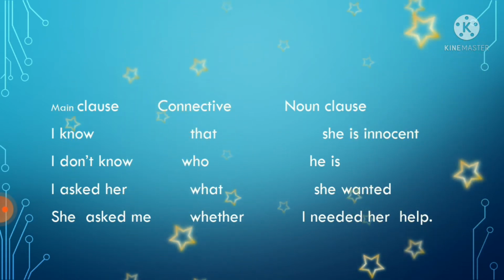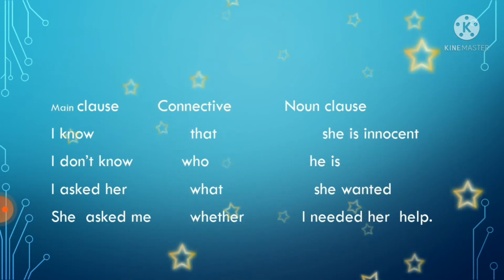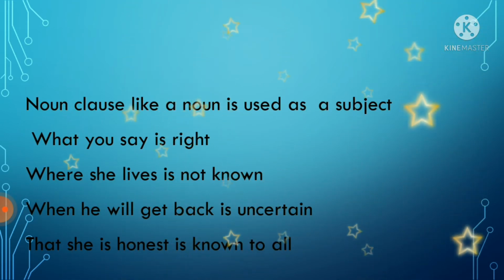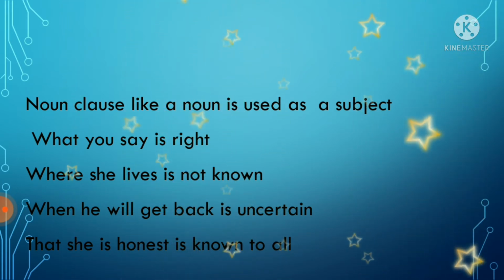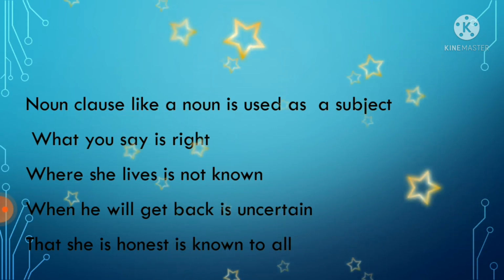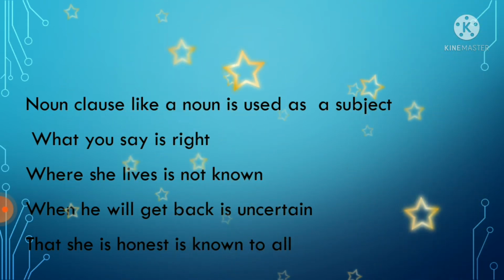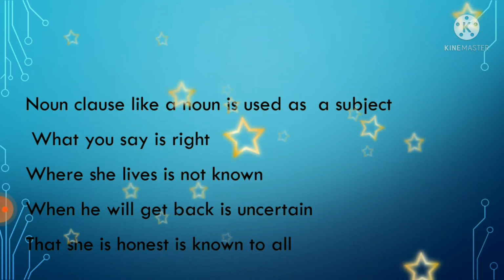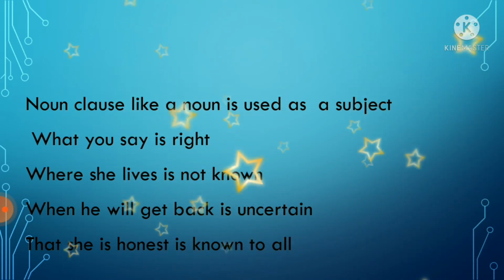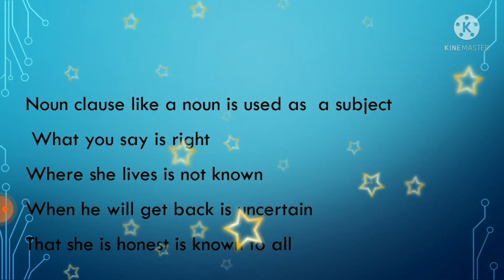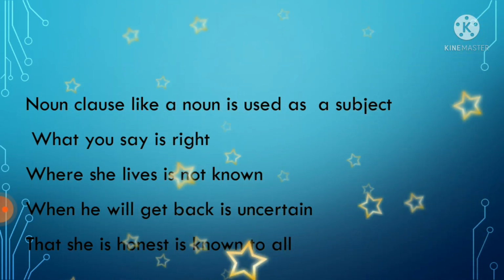Here we have used a noun clause as the object of a verb. Now let us see how a noun clause is also used as the subject of a sentence. You can see examples here. You say is right? What you say is right. You are joining the connectives here to make a noun clause. She lives is not known, right? Where she lives is not known.